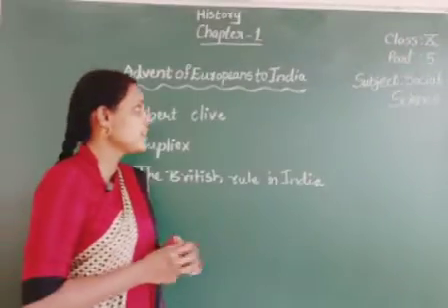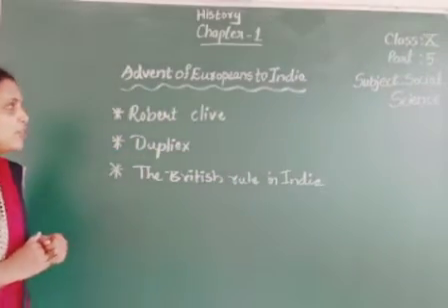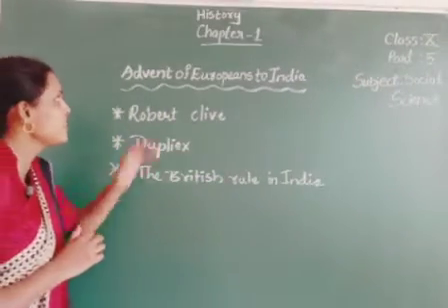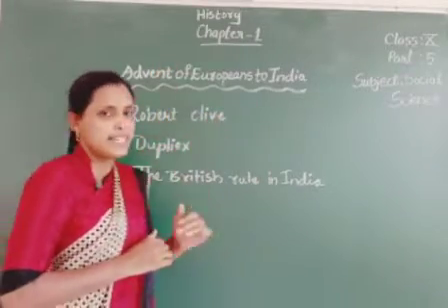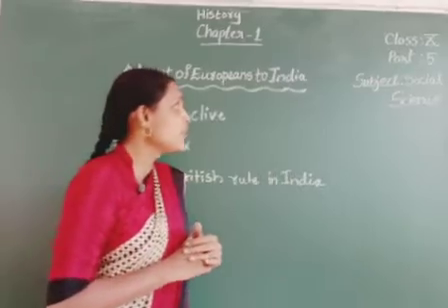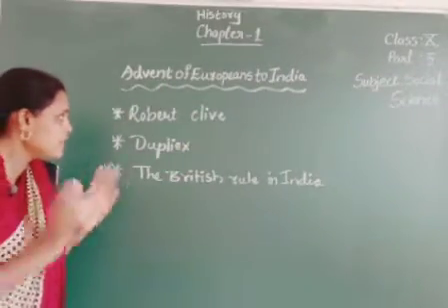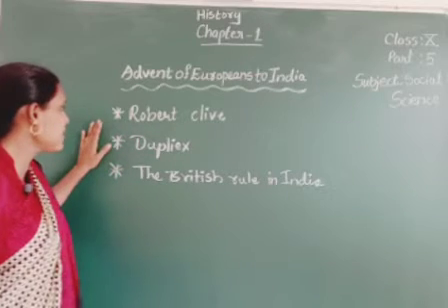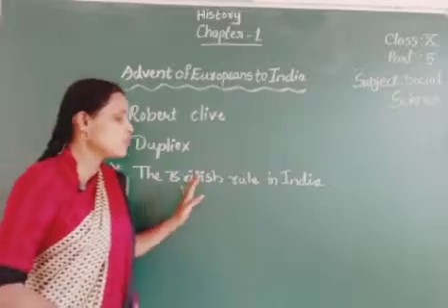Today we are going to study the social science subject of class 10 standard. In social science we are going to deal with a very important branch, that is history. Chapter number 1, Advent of Europeans to India. So children, this is the fifth part of the video. In today's video we are going to discuss Robert Clive, Dupleix and the British rule in India.